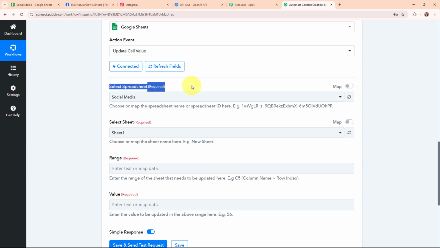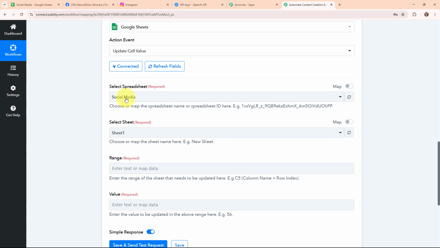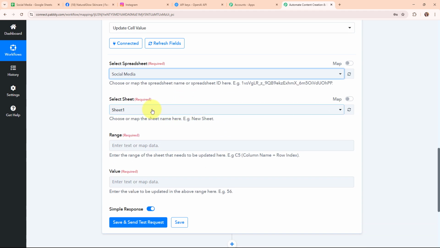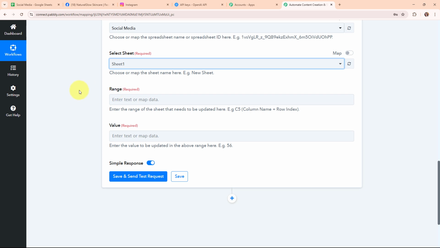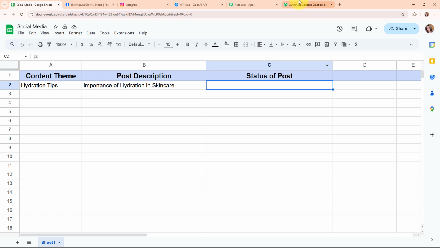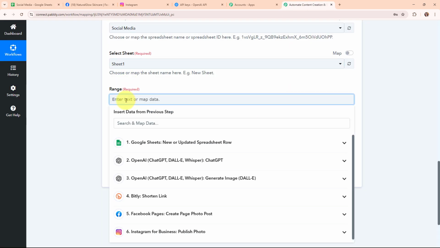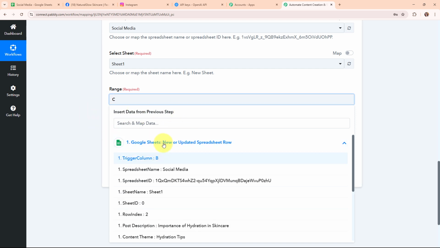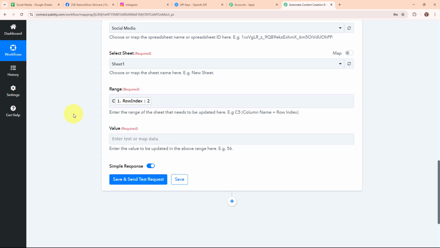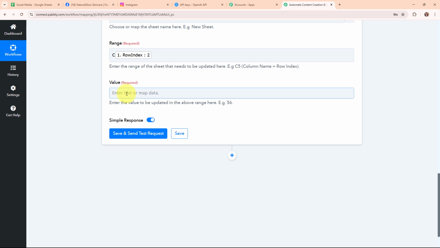So moving forward, here it is asking me to select the spreadsheet. I've already shown you that I have my spreadsheet with the name social media. So for the spreadsheet, I'm going to select social media, and here I'm going to select my sheet as sheet 1. And then it is asking me to enter the range. It says enter the range of the sheet that needs to be updated here. Example C5, that is column name plus row index. So here you can see my column is column C over here. So I'm going to enter my column as C only. And then for the row index, I'm going to map the row index from the response that I've received in my Google Sheets. So this is the row index. Okay, so with this, we have successfully completed the range over here. And then it is asking me for the value.